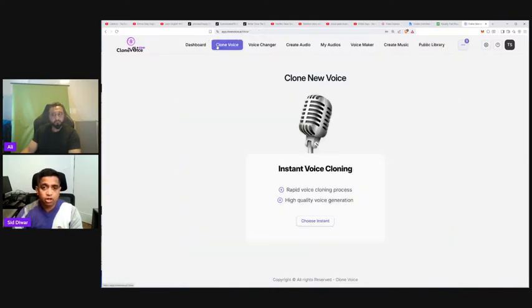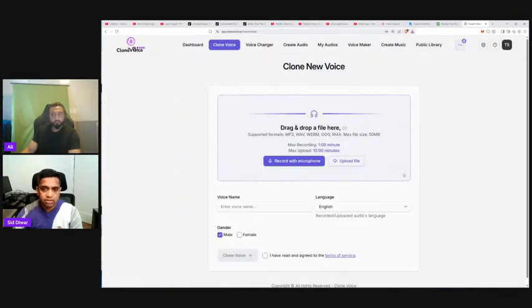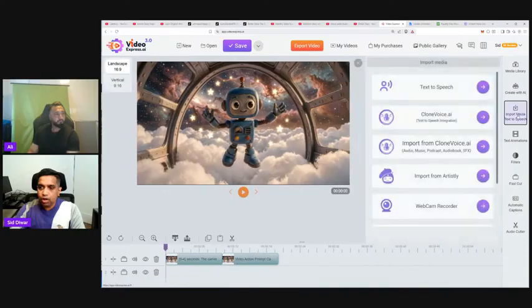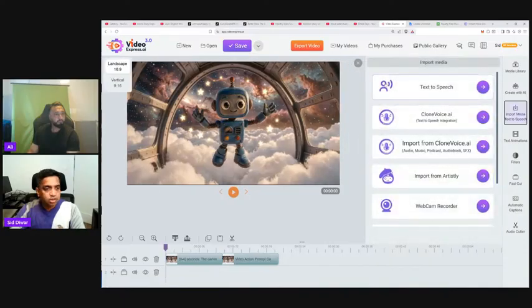And the best part is you can clone any voice, literally your own voice. You can drop in a 30-second audio clip of your voice or any other voice that you like, and then clone it within minutes and create long audio files with that. And with that, you can bring it into VideoExpress and automatically have your narration set. If you go into text-to-speech here, we have direct clone voice integration right here. So anything you generate inside clone voice, you can bring into VideoExpress automatically. Okay, so that's the way of adding narration.